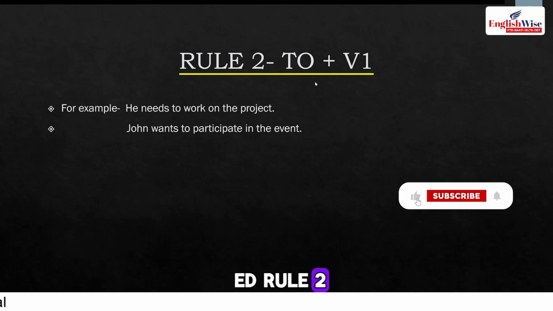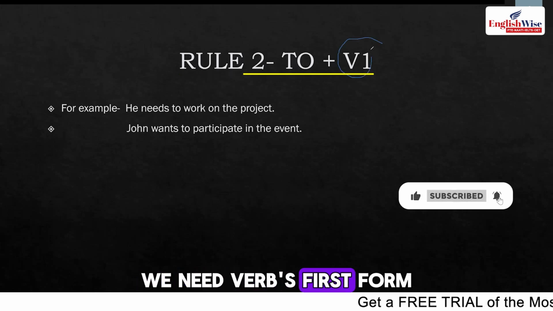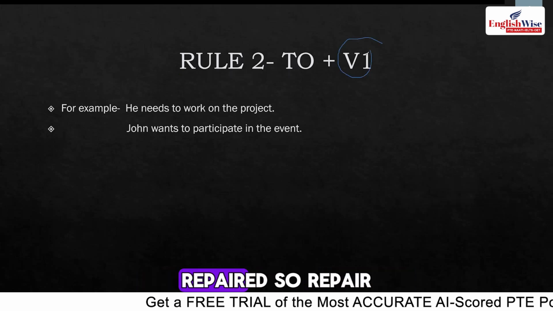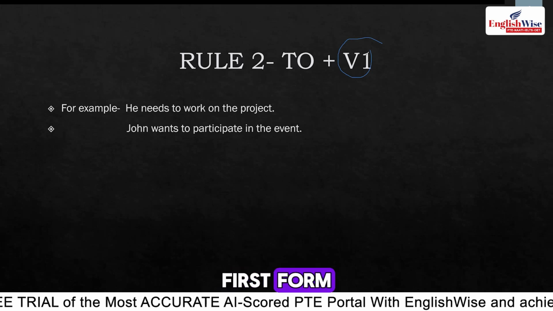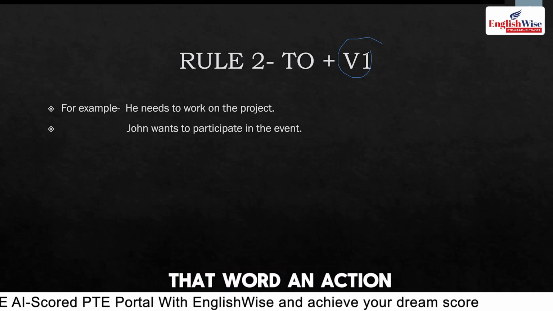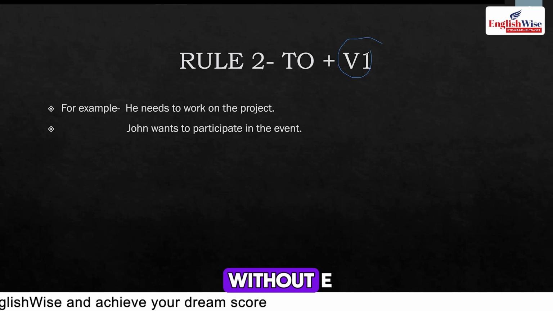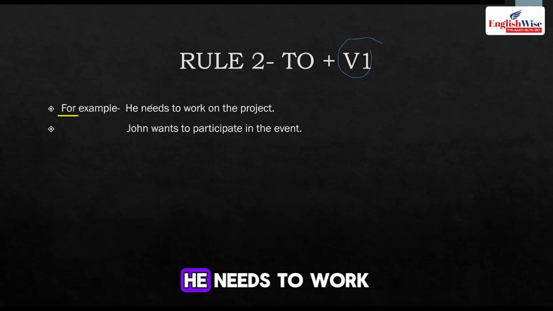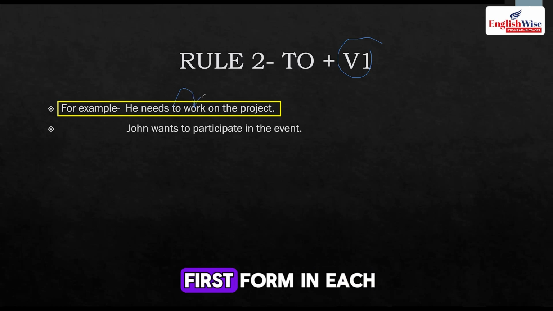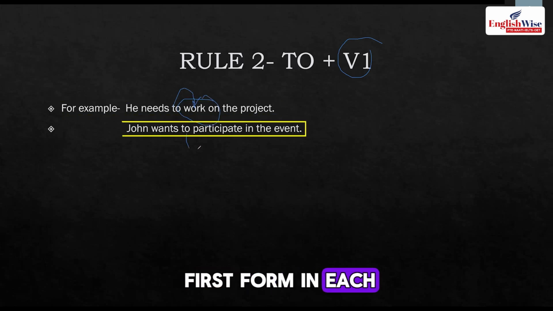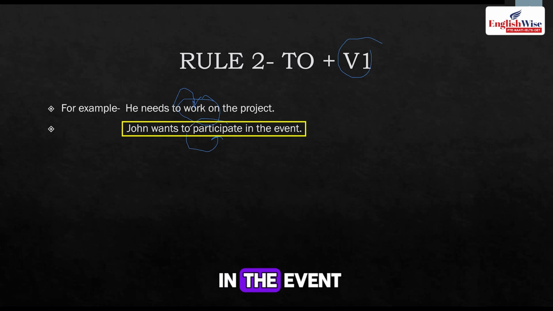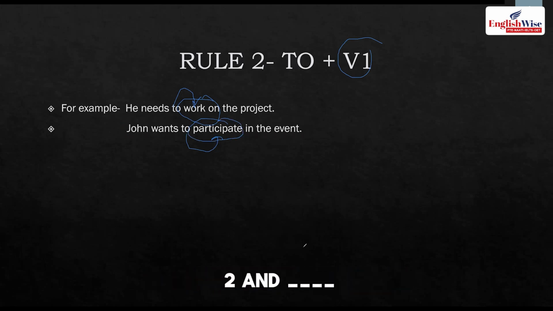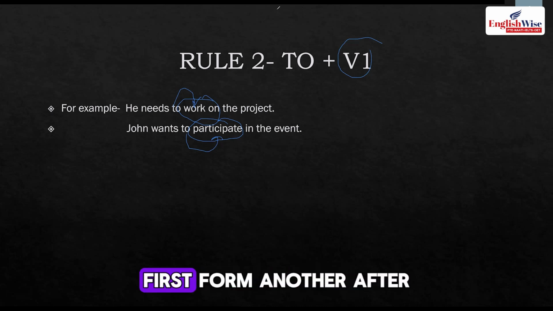Rule 2. After to we need the verb's first form. I told you repair, repaired, repaired. So repair was the verb's first form. The verb's first form is that action word without S or ES, without ED, without ING, a simple word. Let's see. He needs to work. First form. John wants to participate in the event. So participate is the verb's first form. So whenever you see to and a blank, there has to be always the verb's first form.